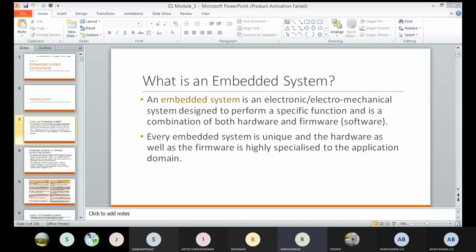Sir, compressor, fan, coils, evaporating coils.